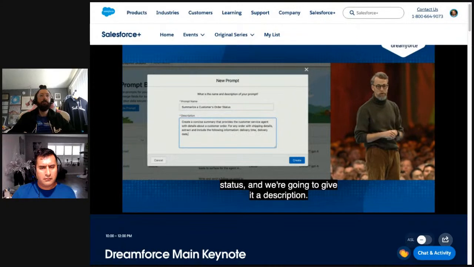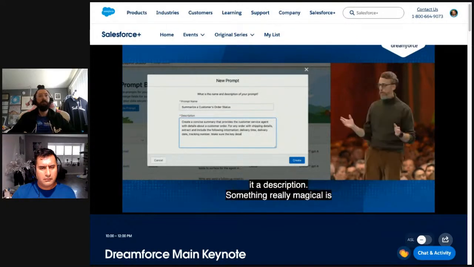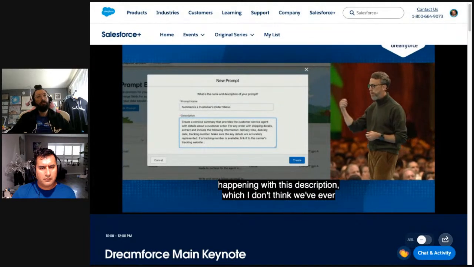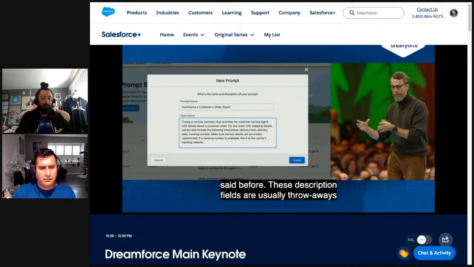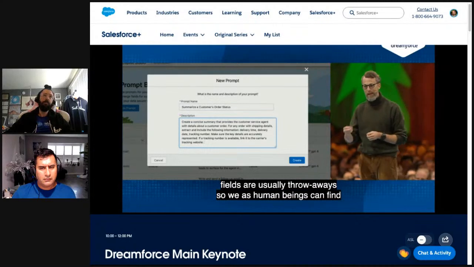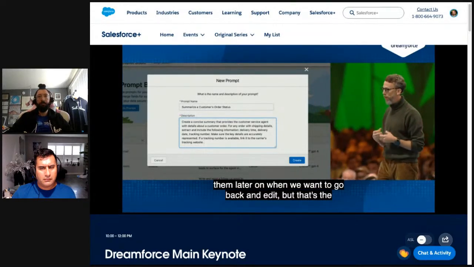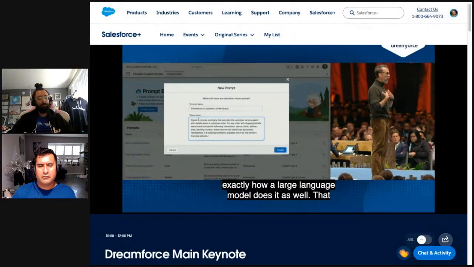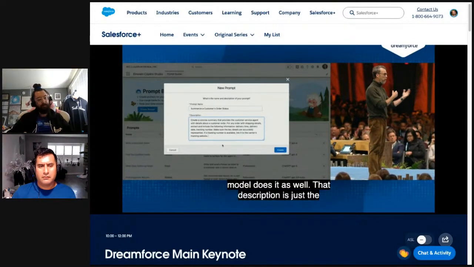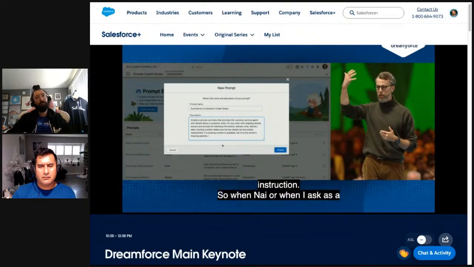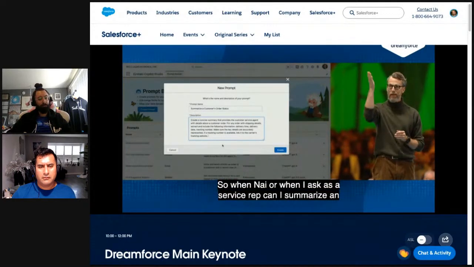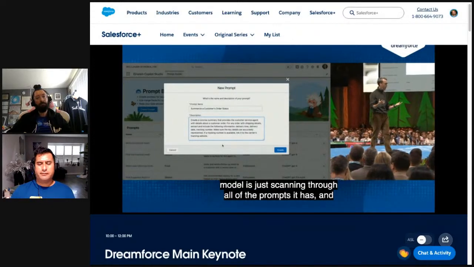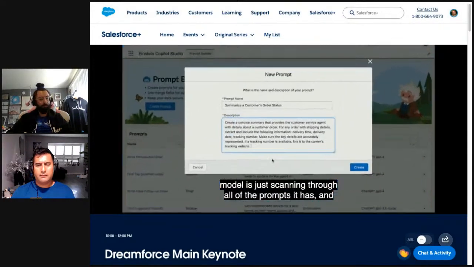Now, something really magical is happening with this description, which I don't think we've ever said before. These description fields are usually throwaway, right? We fill these out just so that we as human beings can come back and find them later on when we want to go back and edit. But that's the important part, because that's exactly how a large language model does it as well. That description is just the instruction. So when Naya asks, or when I ask as a service rep, can I summarize an order for me, the large language model is just scanning through all of the prompts it has, and it's connecting that inquiry to this particular prompt, and it's doing that with just reasoning, the same way you and I would do it.